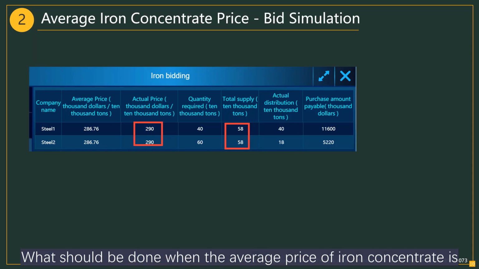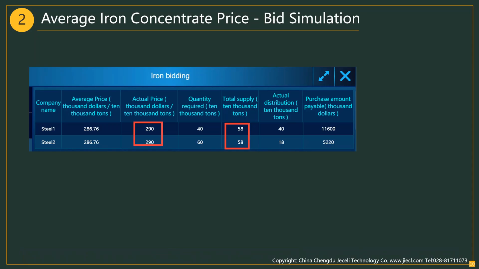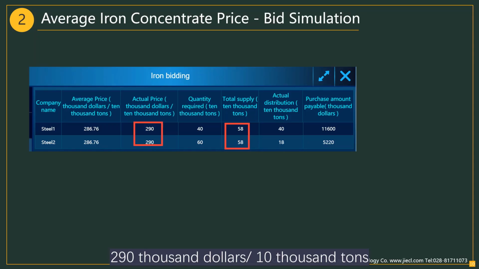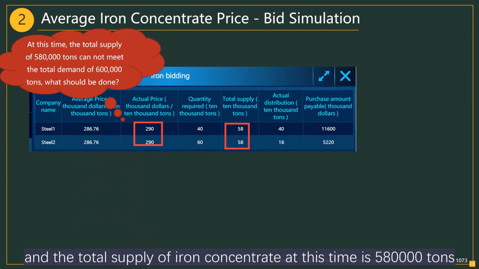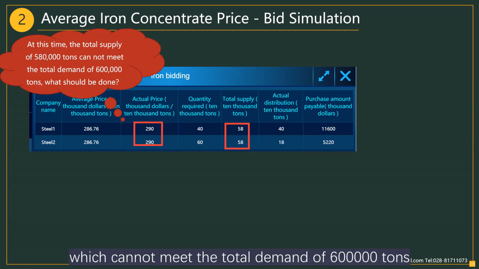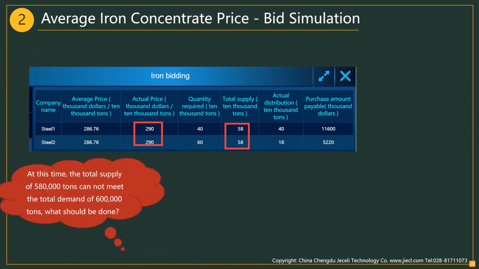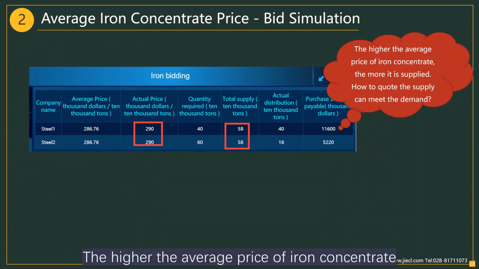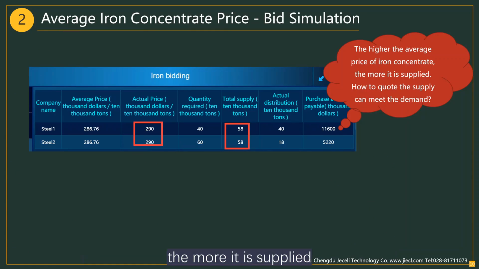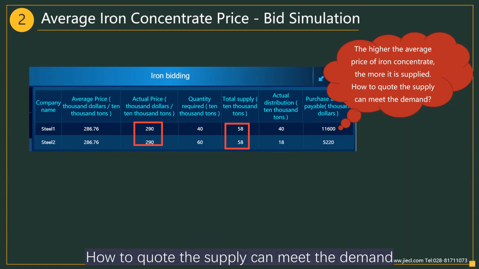What should be done when the average price of iron concentrate is $290,000 per 10,000 tons, and the total supply of iron concentrate at this time is 580,000 tons, which cannot meet the total demand of 600,000 tons? The higher the average price of iron concentrate, the more it is supplied. How to quote so the supply can meet the demand?